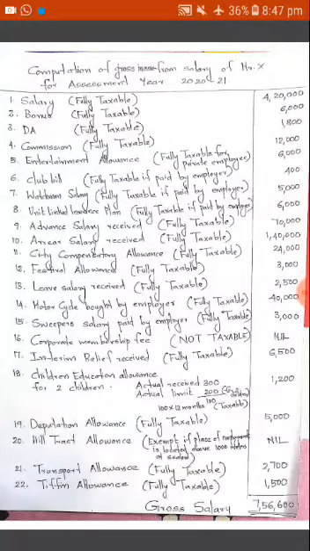Then, club bill. Club bill is fully taxable if it is paid by the employer. In the question, it is mentioned the club bill is being paid by the employer, so the full amount is taxable. Same in the case of watchman salary as well as unit linked insurance plan. In both cases, the employer makes payment in favor of the assessee, so it is fully taxable. Advance salary and arrear salary are fully taxable for the computation of gross salary. Then city compensation allowance is also fully taxable. Festival allowance and leave salary received are also fully taxable.